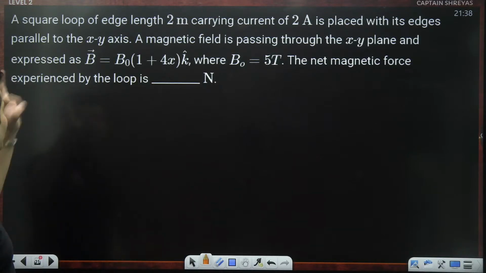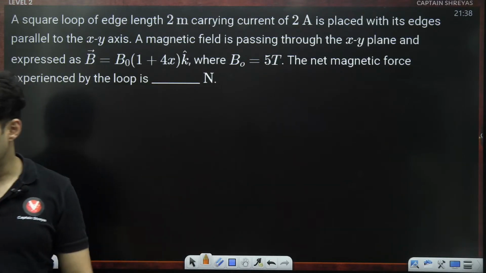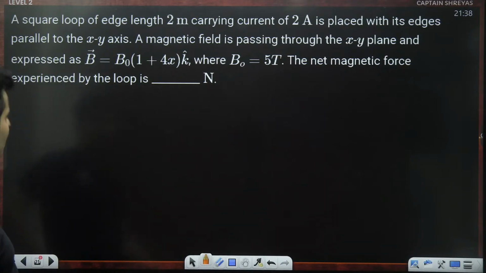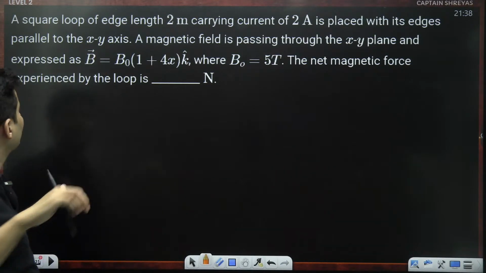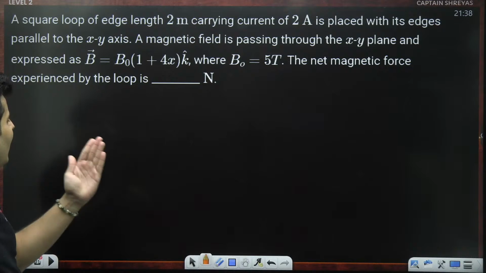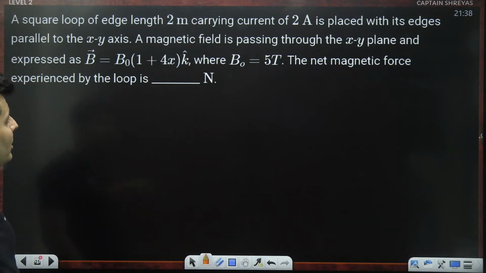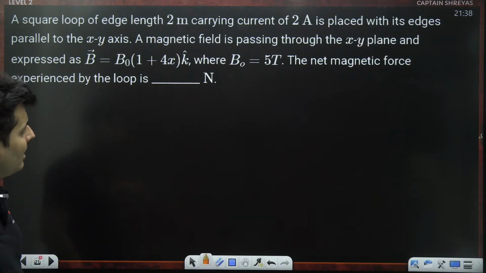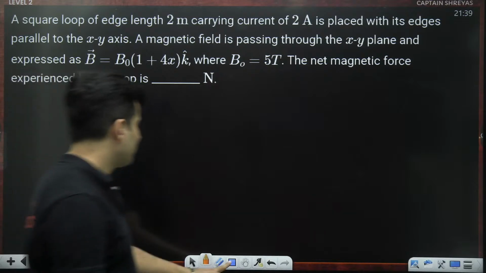Okay, moving on. Here is the next question, guys, coming up on your screen. There is a square loop of 2 meters edge length, carrying some current, with edges parallel to the XY axes. The magnetic field is passing through the XY plane and is expressed like this. It is in the K cap direction, that means Z direction. B0 is 5 Tesla. The net magnetic force on the loop is how much?